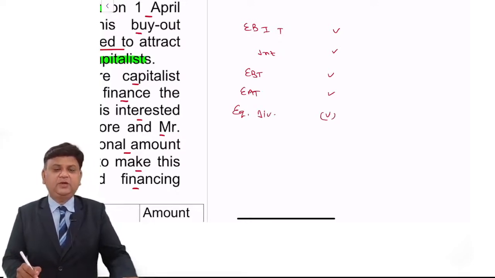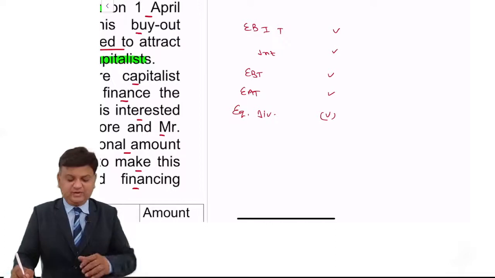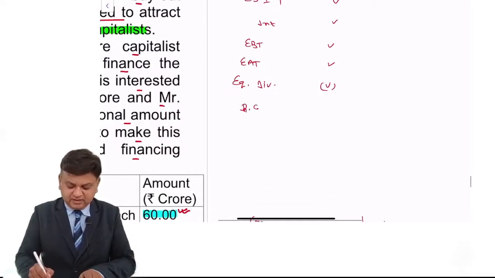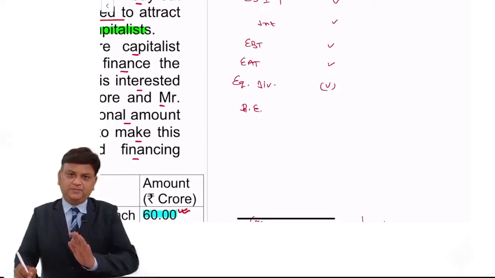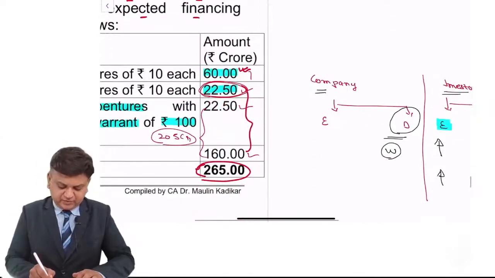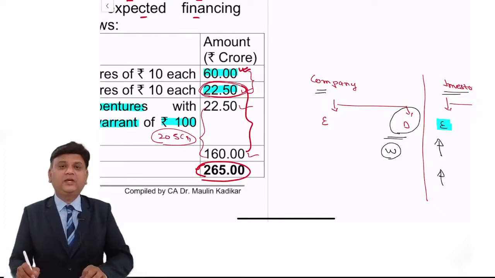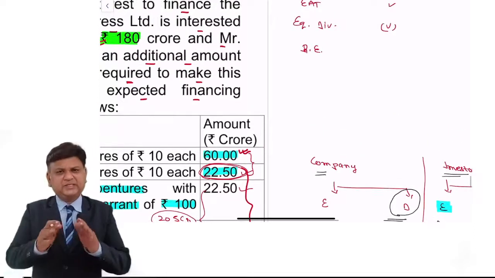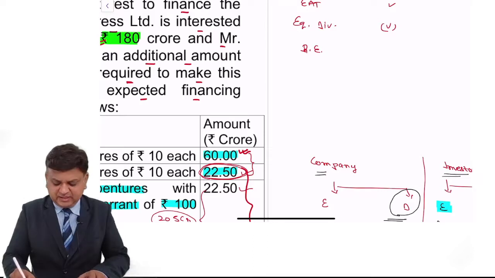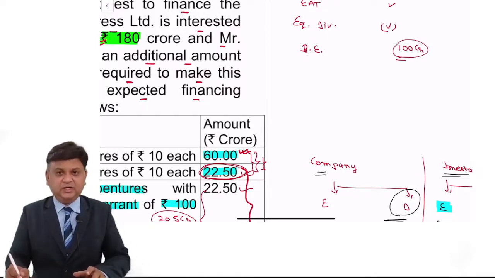It has been given that they will not distribute more than 12.5%, so let us assume that the equity dividend is 12.5%. So we'll get the retained earning. The retained earning for the first year, second year, third year and fourth year will be added to 82.5. So we'll get the value at the end of the fourth year in terms of book value of equity. That is the way we'll compute the book value of the equity. Let us assume, just taking a random amount, 100 crore. This is 82.5 plus the retained earning added, and it becomes say 100 crore.